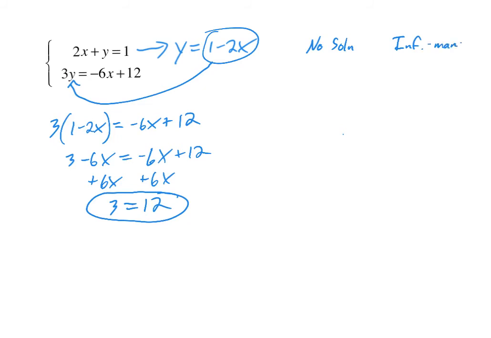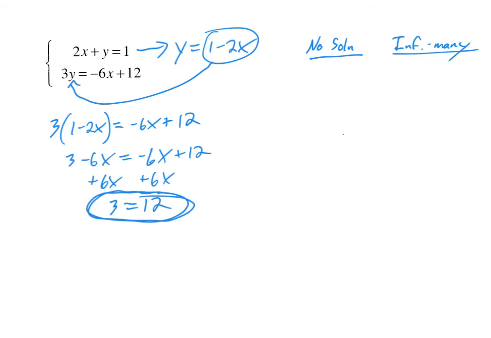I want to examine this system again, and then we're going to come up with a rule of thumb that describes how to see from just the work up to here if you've got no solution or infinitely many solutions. We want to analyze this. We want to write each of the equations in slope-intercept form. We've already done that for the top equation. It's y equals 1 minus 2x.